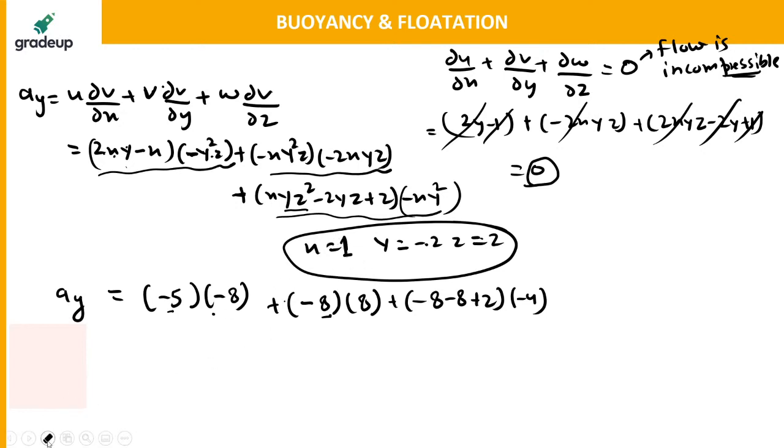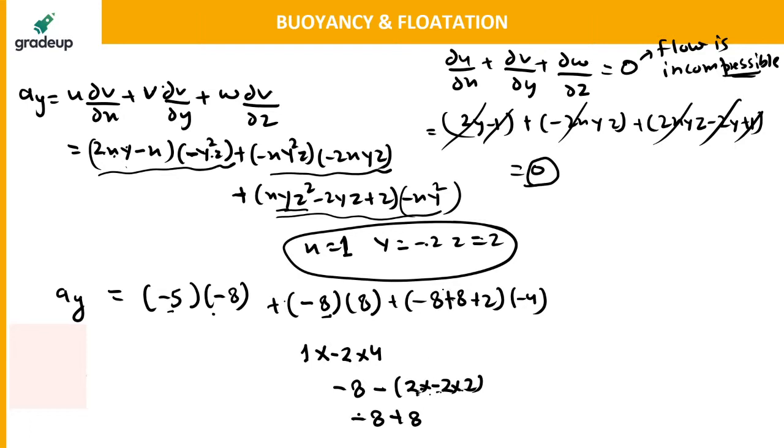This will be equal to 1 into minus 2 into 2 to the 4. That will be minus 8. This term will be minus 8, then minus 2 into minus 2 into 2, this will be 2 to the 4, which is 8. Sorry, this is 2. This will be minus 8. This is minus times of 2 to the 4, which is 8, minus 8. This will be plus 8.